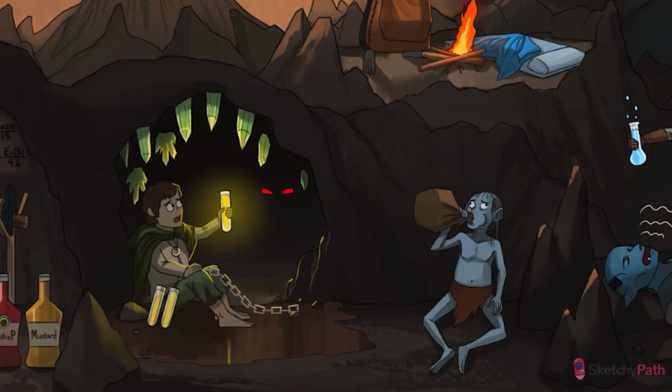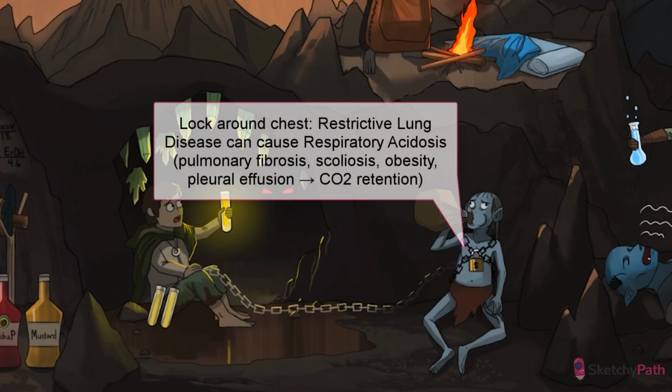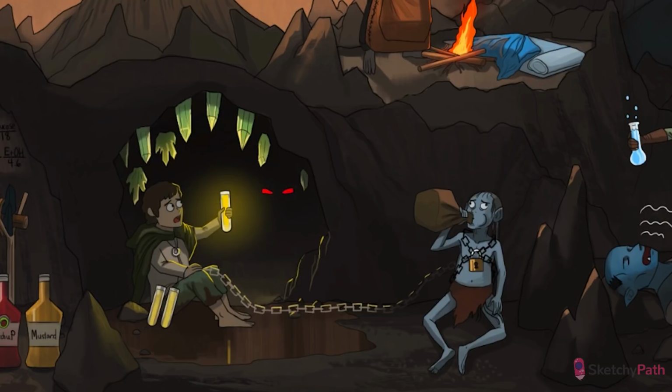Nailed it. For the next cause of respiratory acidosis, let's look back at poor Smegasp, who was put back in his chains. Guess he ran off one too many times. At Sketchy, a lock around a chest is our symbol for restrictive lung disorders, which include intrapulmonary disorders, such as pulmonary fibrosis, or extrapulmonary disorders, such as scoliosis, obesity, and pleural effusion.